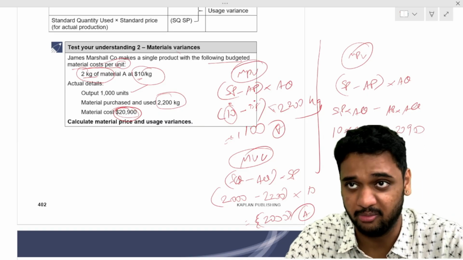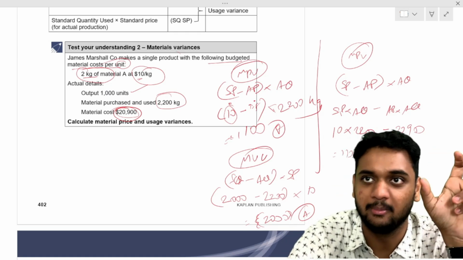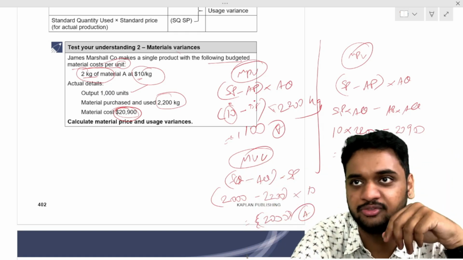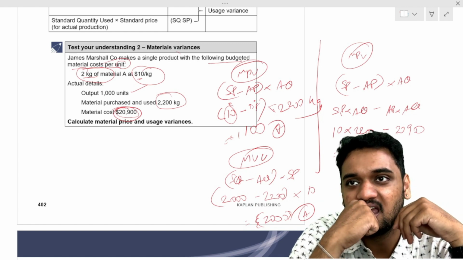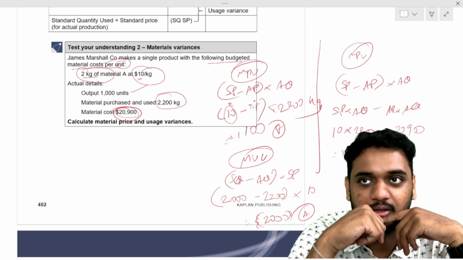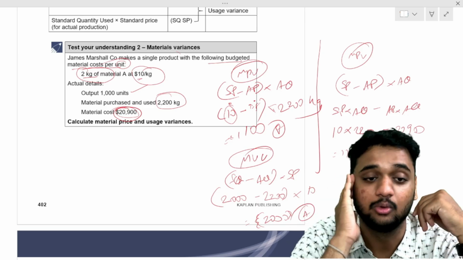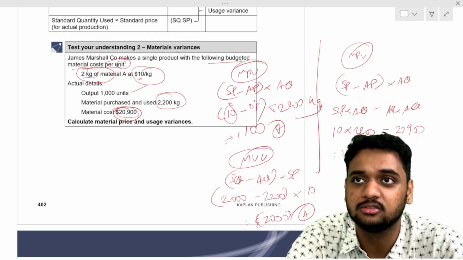Is it adverse variance or favorable variance? Favorable. It is supposed to be 10, but it is 9.5 only. So 1100 is favorable variance. What is the material usage variance formula? Standard quantity minus actual quantity into standard price. Standard quantity, what is the mantra?